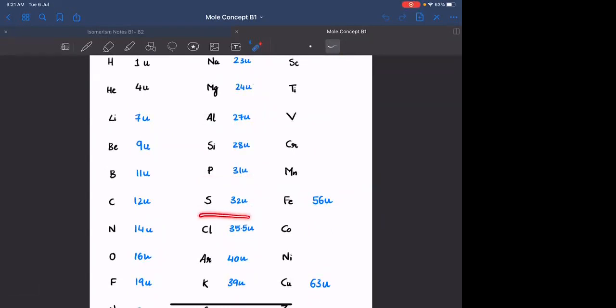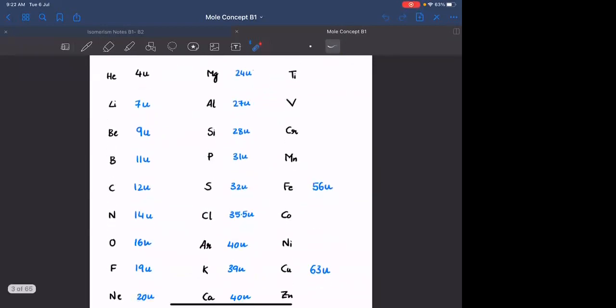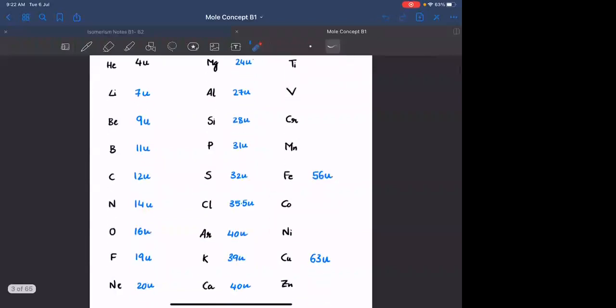observe chlorine, it is 35.5 AMU. It is not an integer. Okay, we will understand the reason for that. Argon 40 AMU, potassium 39 AMU. इनके अलावा you also need to remember the masses of iron and copper. Iron is 56 AMU and copper is 63 AMU.